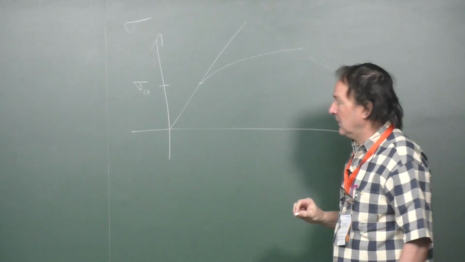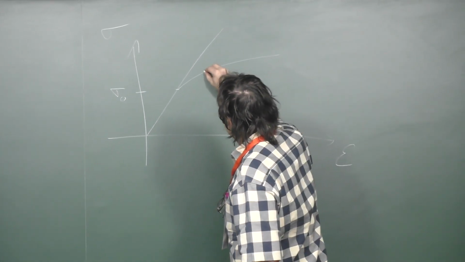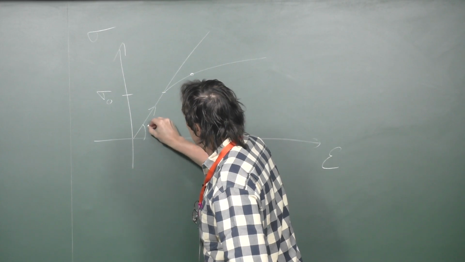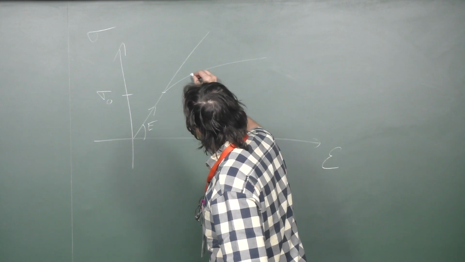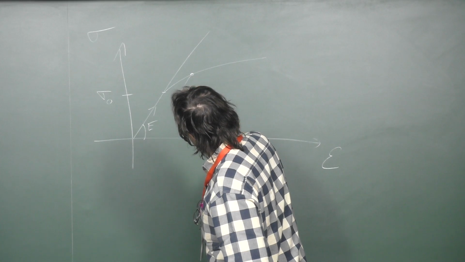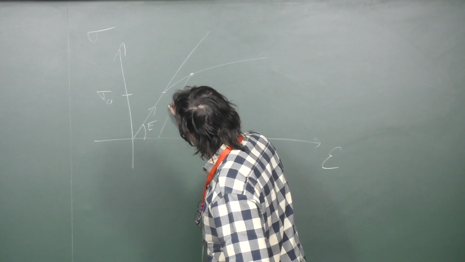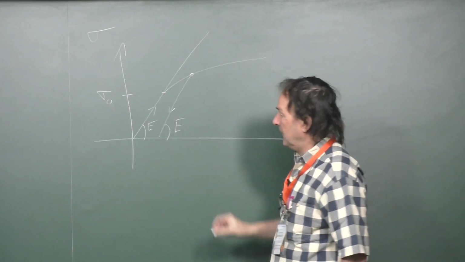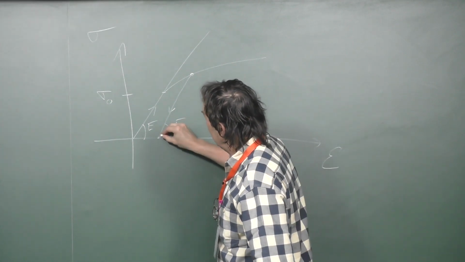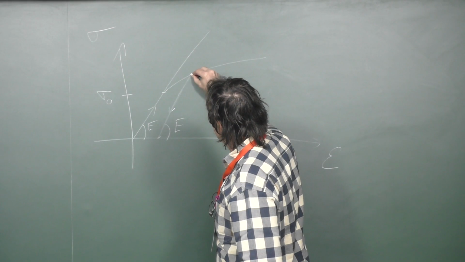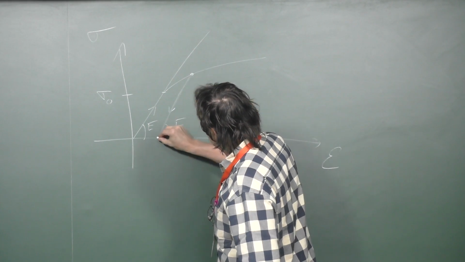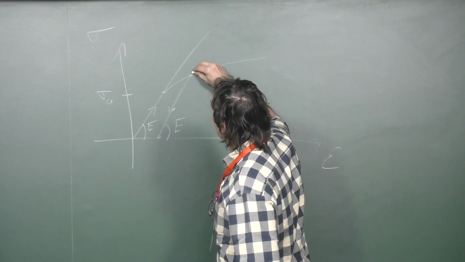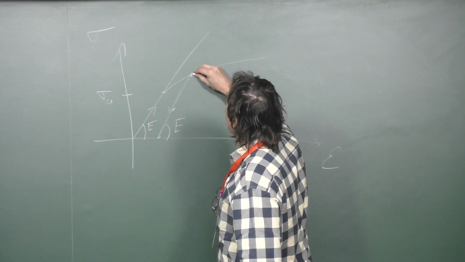Now, if you go to this point, this is loading, this is the Young modulus. Now, if you unload, you will follow the same Young modulus. And when you reload again, until this point, this is an elastic behavior, which means that now this is a new elastic limit.